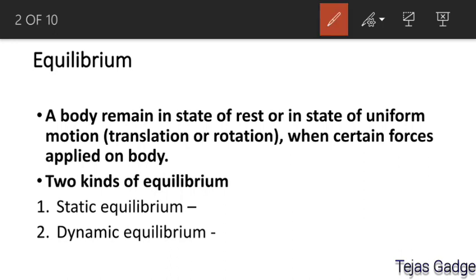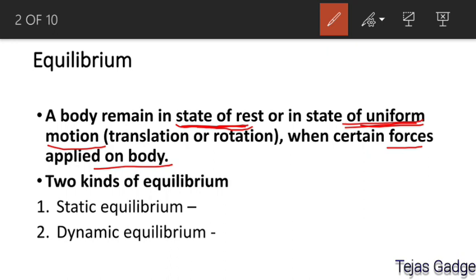Equilibrium means when a body remains in a state of rest or in a state of uniform motion. That motion can be translation or rotation. When certain forces are applied on a body, in spite of those forces, the body must remain in a state of rest or in a state of uniform motion. Are you getting this? It means when forces are applied on a body, they will not change its state. That may be a rest condition or a motion condition, translation or rotation. This must not happen to the body when forces are applied.